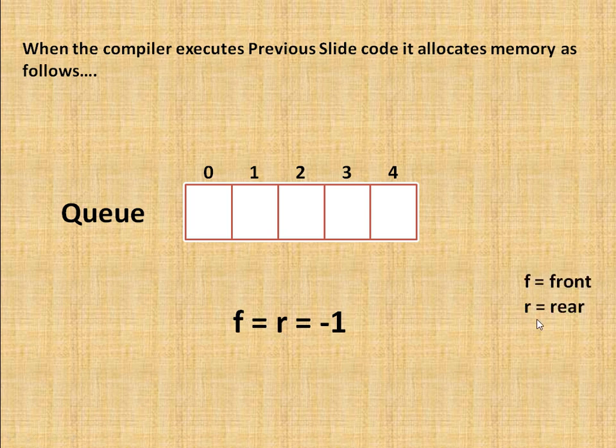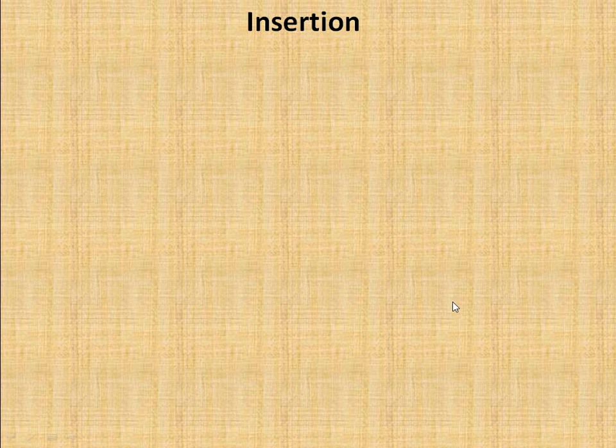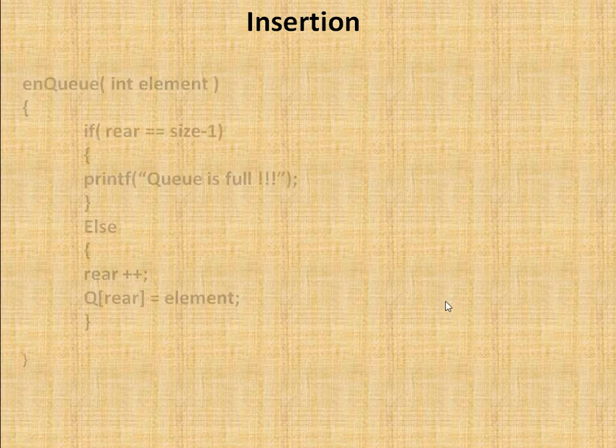Okay, and we know that if we insert an element, rear will be incremented. If we delete an element, front will change its position. Now let's see how it works. The queue is empty initially because front and rear are at the same position, and initially you can see the queue is empty. Now we can do some insert operations on the queue. So now how does it work?